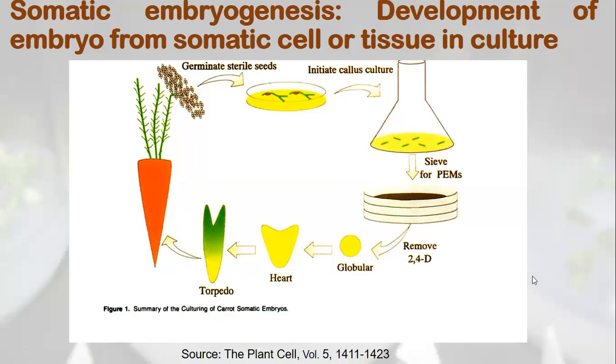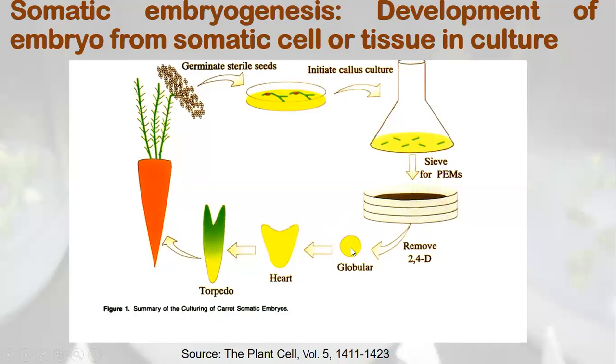So now here this process has been diagrammatically shown: we culture any part of the plant. It can be grown into cells. These cells can be removed, and some of the cells can form these globular structures by division. Is that equal to the zygotic embryogenesis? This is not a zygote. These cells are equal to the zygote. This is equal to the globular embryo. This is a group of cells, a globular ball-shaped structure.